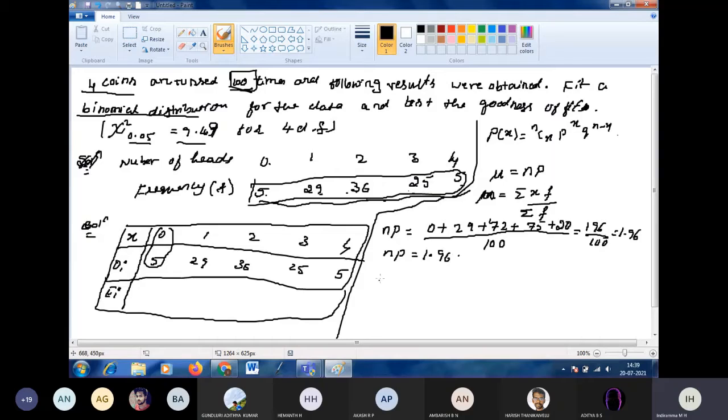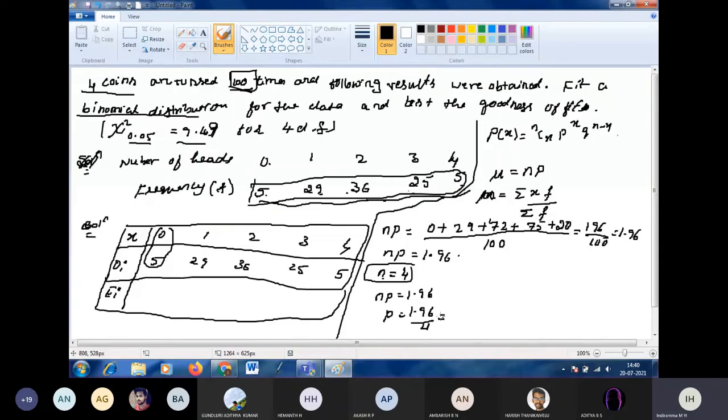What is n given in the question? How many coins are we using? 4 coins, so n is 4. Since n is 4, we can find the probability. n into p is equal to 1.96, so p is equal to 1.96 divided by 4.